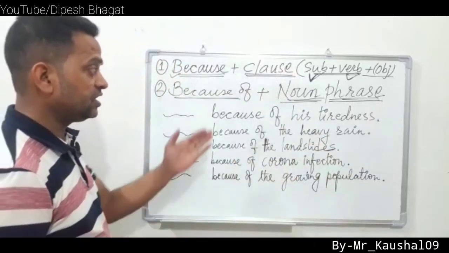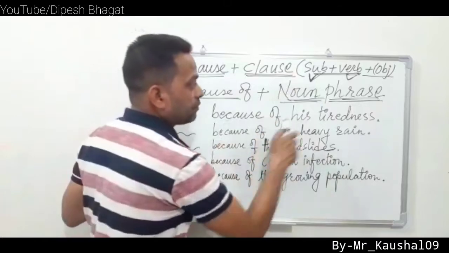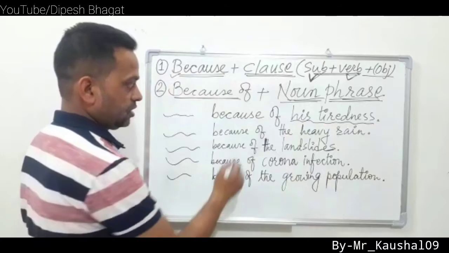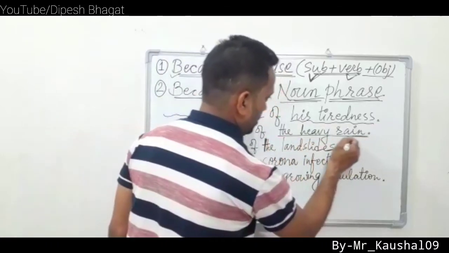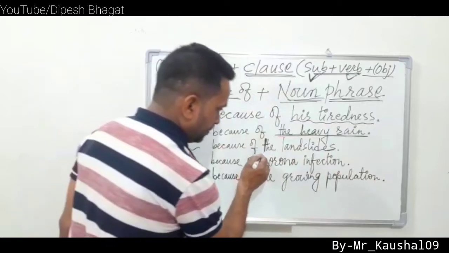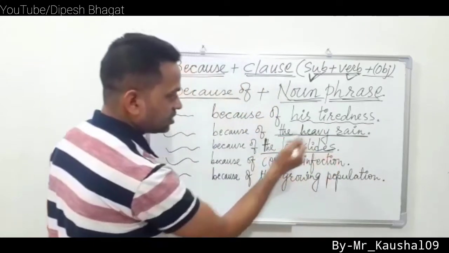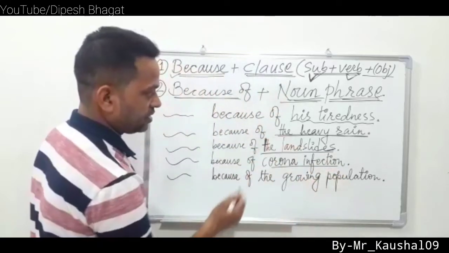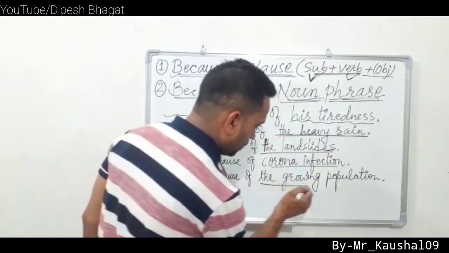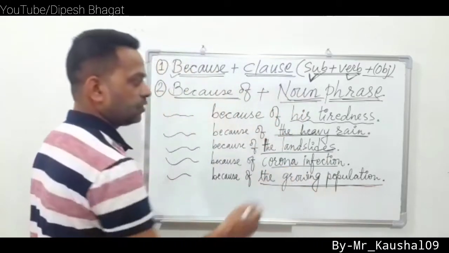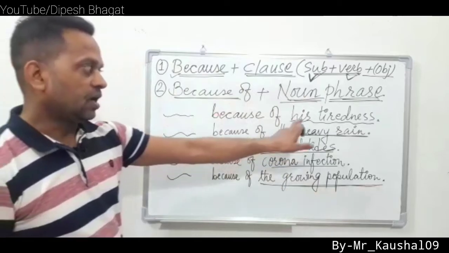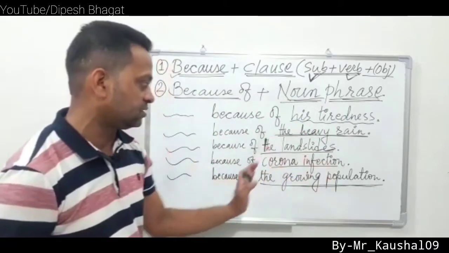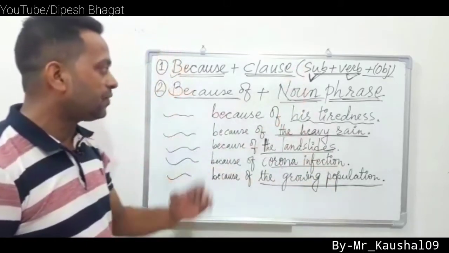Noun phrase, you see, because of his tiredness is a noun phrase. Because of the heavy rain is a phrase. Because of the landslides is a phrase. Because of corona infection is a phrase. Because of the growing population is a phrase. So you see, his tiredness, the heavy rain, the landslides, corona infection, the growing population, these are all phrases.